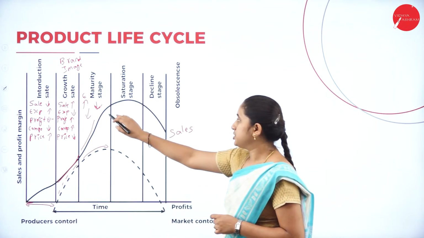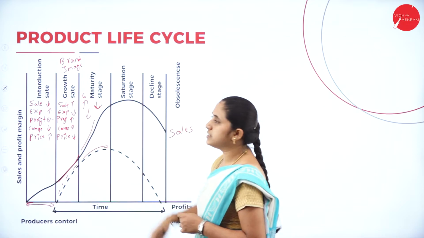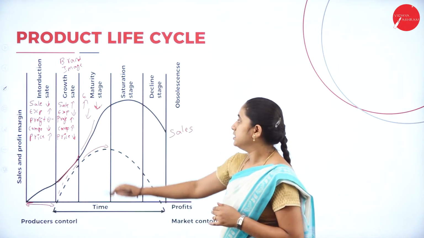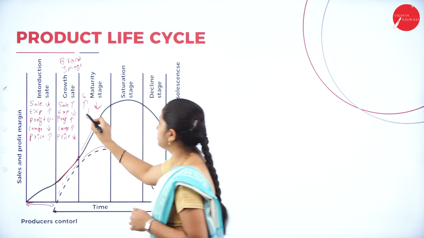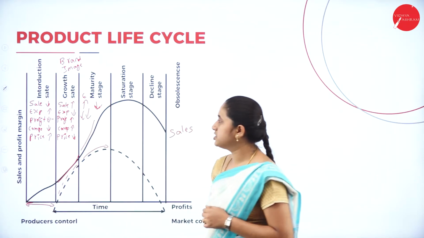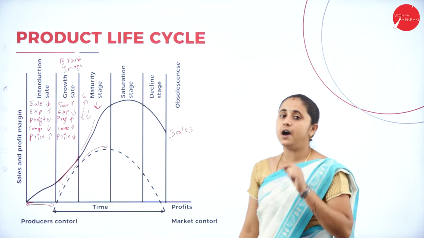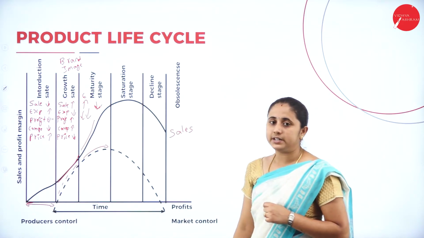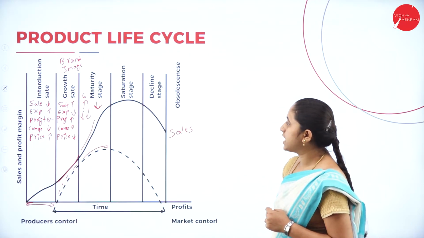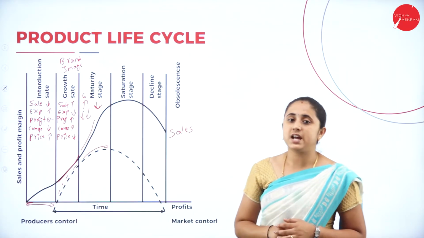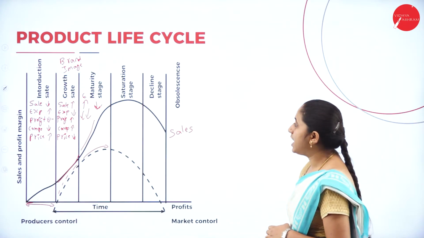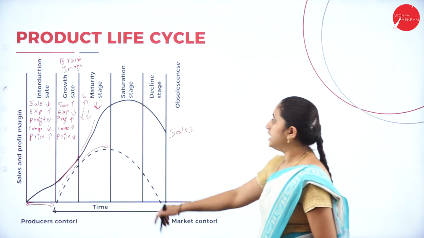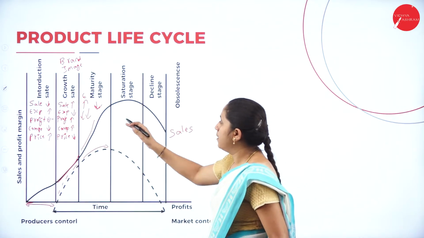So here, in the maturity stage, sales are increasing at a decreased rate, prices are reduced, and profit margin is also reduced. Expenses are more. So considering all these maturity stage characteristics, you need to make a strategy for the maturity stage. Here you can make a strategy for the product.